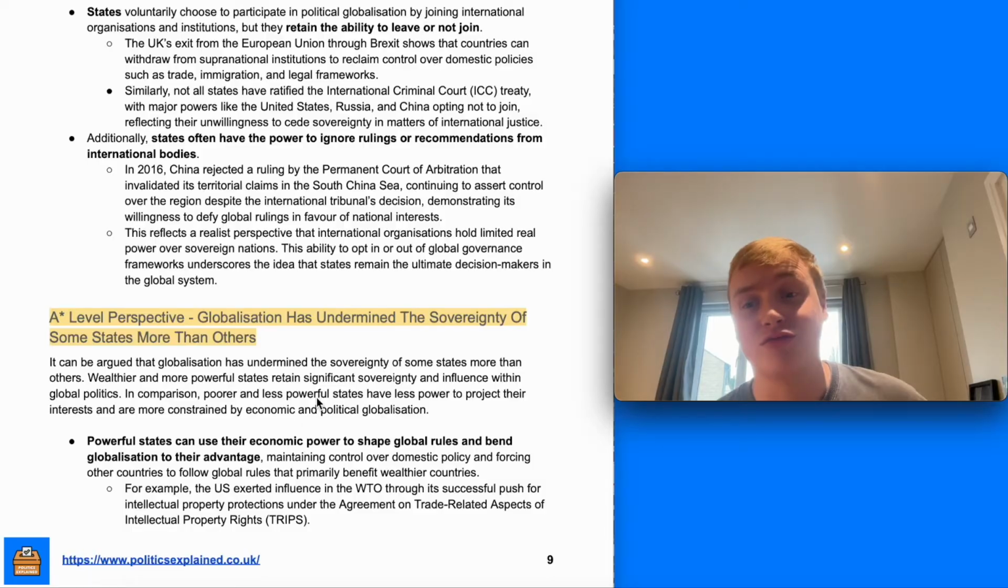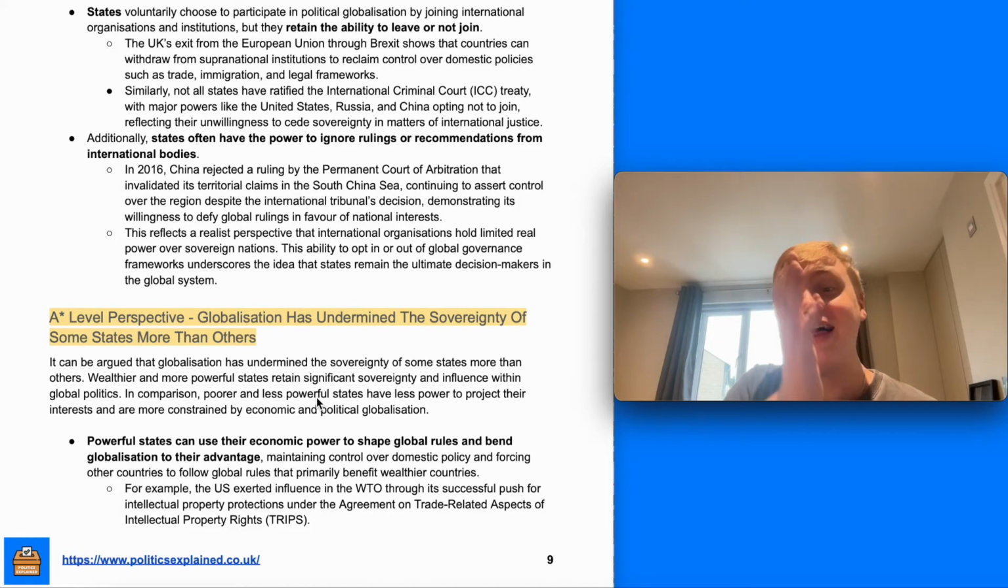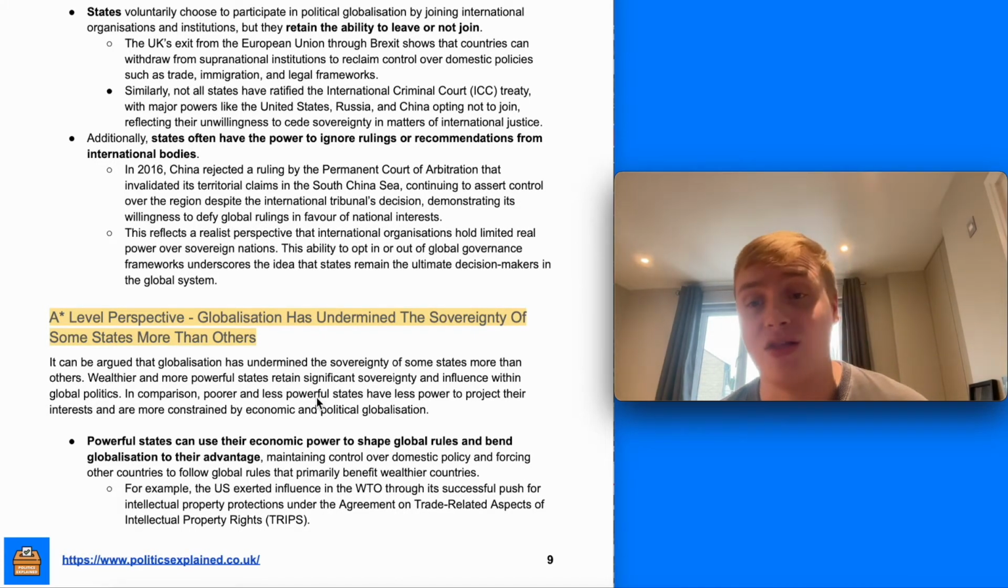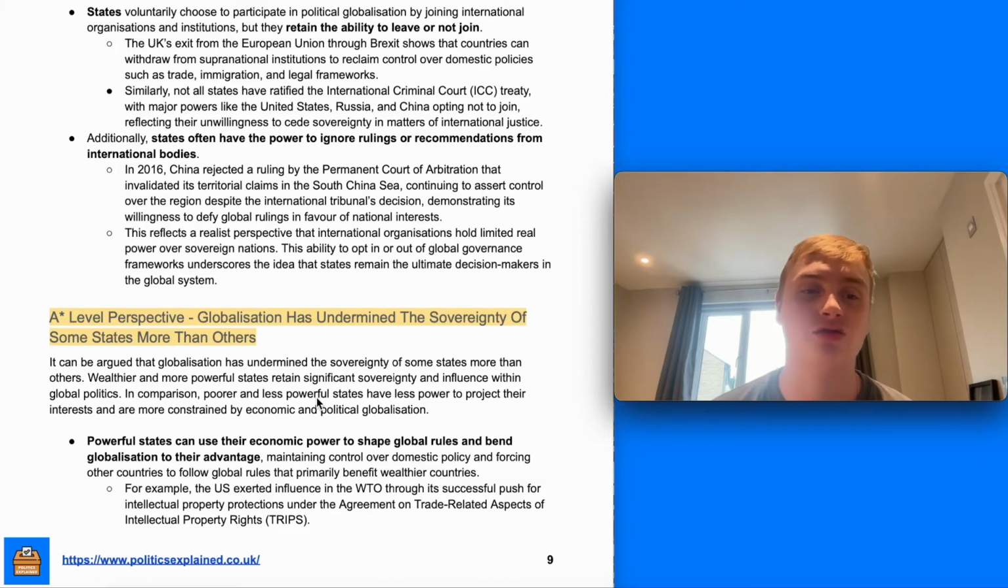That often reflects a realist perspective that would argue that these international organizations, particularly international judicial organizations, have little real power. So they're the key arguments on either side that you could use. Of course, there are other arguments you can bring in, but there are three key ones on either side about whether globalization has or hasn't undermined national sovereignty.